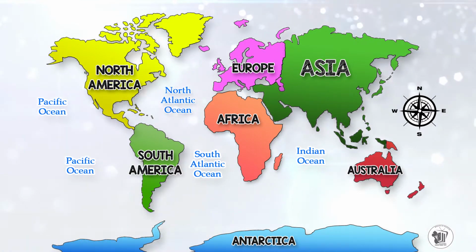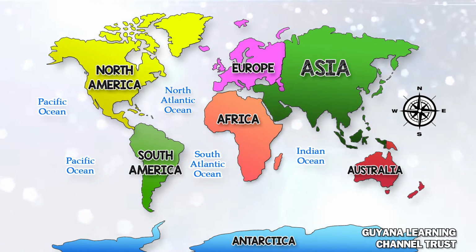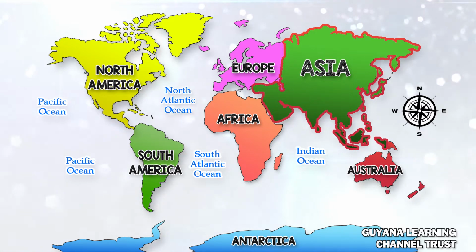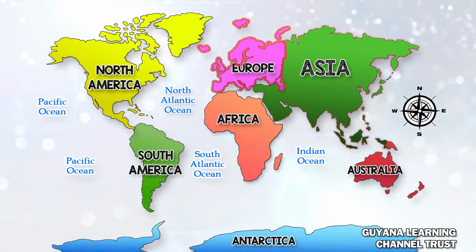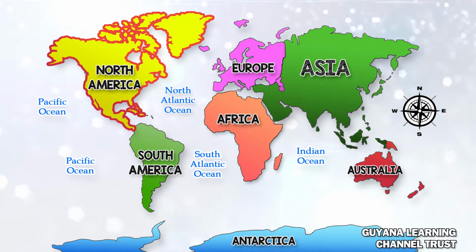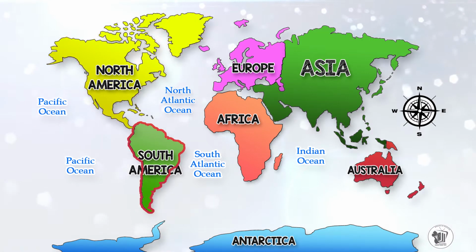The map of the world on the screen shows us the continents of the world. So we'll start from the far east using the cardinal points. So to the far east, we have the continent that is shaded in green, Asia. Then we move west of Asia. That takes us to Europe. After Europe, we continue moving west, which will take us to the continent of North America. In addition to that, we will move south. South of North America will take us to the continent of South America.